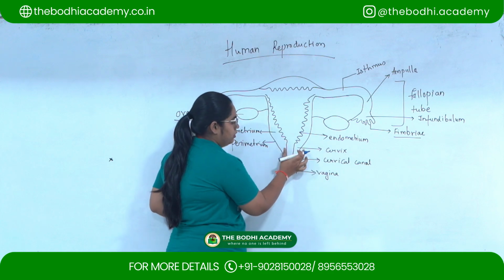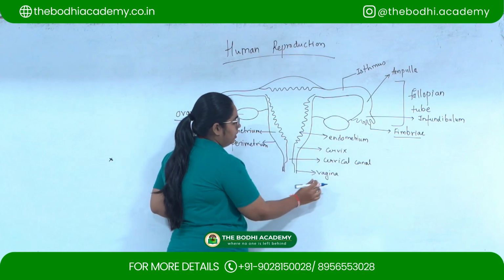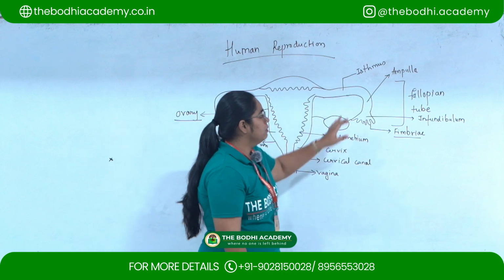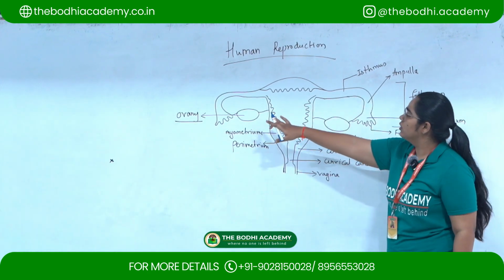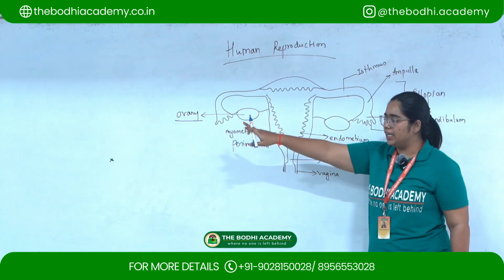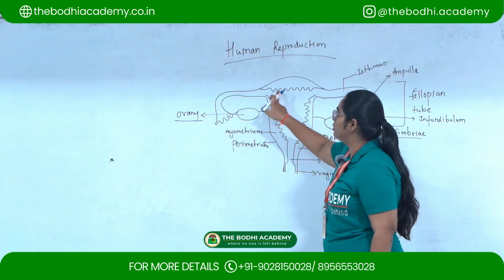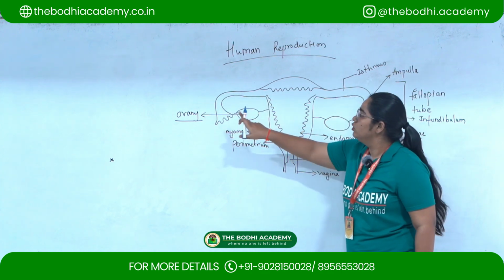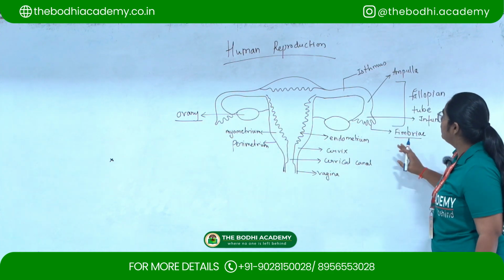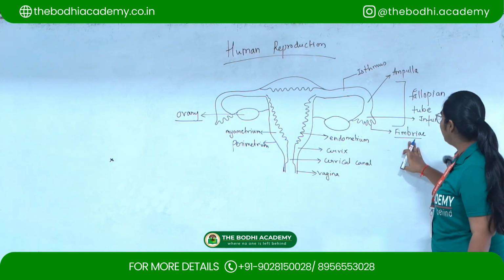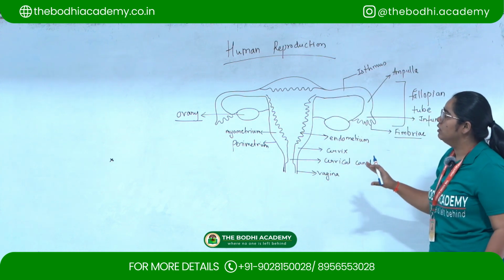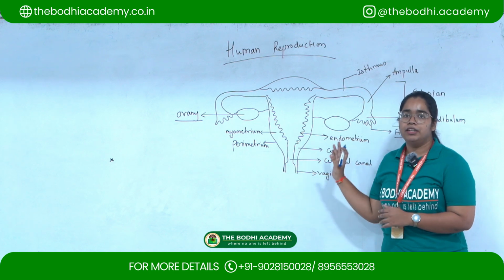This part is called the cervix, the middle part is called the cervical canal, and the opening is called the vagina. Then the main part, that is the fallopian tube. The egg which is released during each cycle will travel through this pipe-like structure into the uterus for the implantation. This part is called the fallopian tube or the female oviduct. It consists of four parts, that is fimbriae, infundibulum, ampulla and the isthmus. So this makes up the complete female reproductive system.